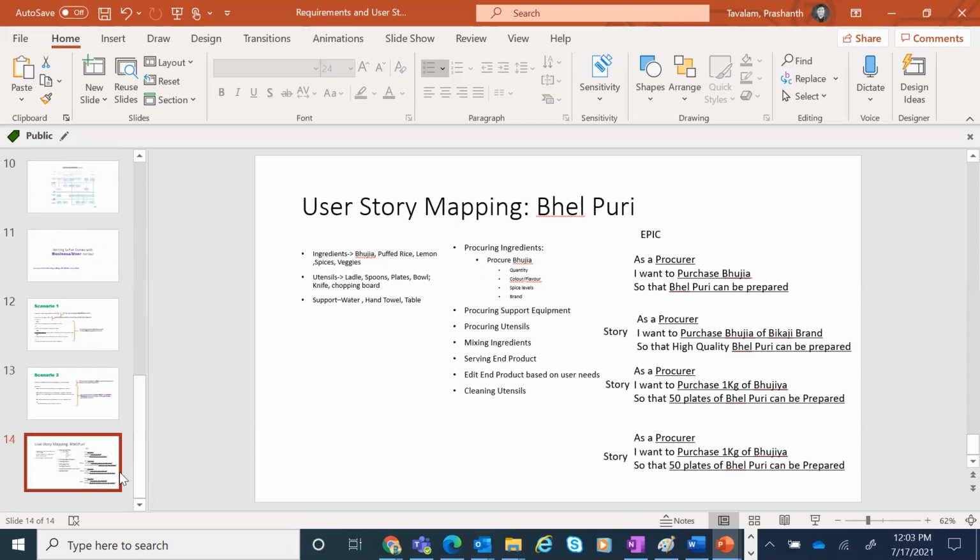I have a question. In a general scenario, is there a possibility that we go and get the user stories reviewed by the end users? Yes, that has to happen. There are a lot of teams and organizations which encourage that. You have to go back and get that validated. Once you write the stories, it's a good process to go back to the business owner or the person who gives the requirements and get it validated.